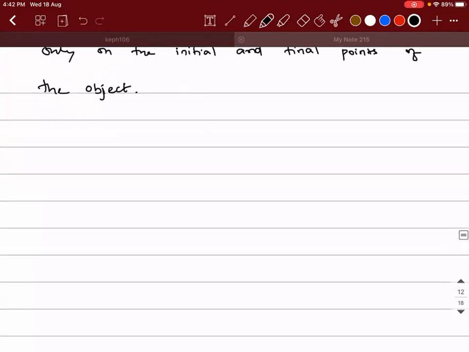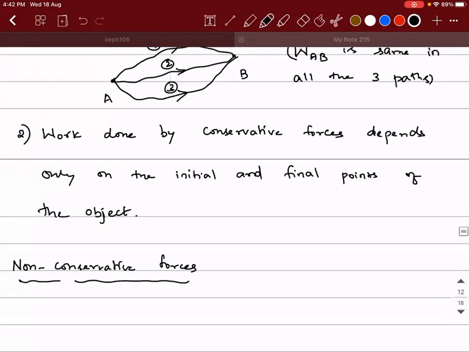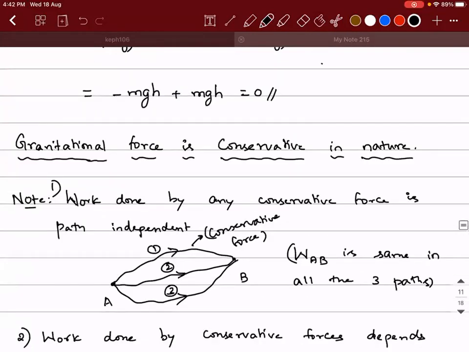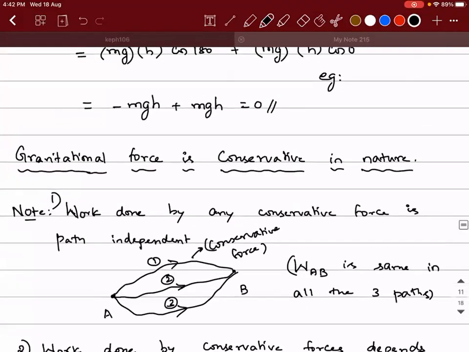Then we will see what are non-conservative forces. Before that, please make a note here. Other examples of conservative forces are electrostatic force, magnetic force, then spring force. All these are examples of conservative forces.